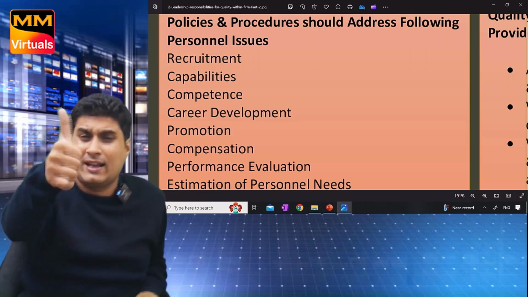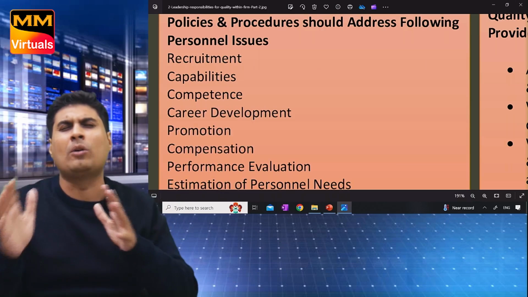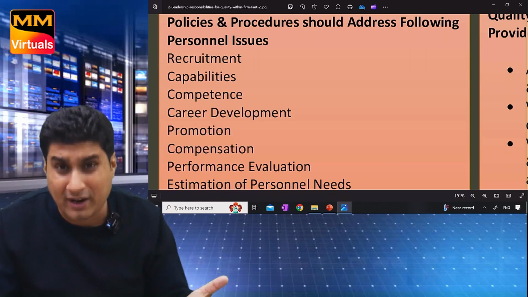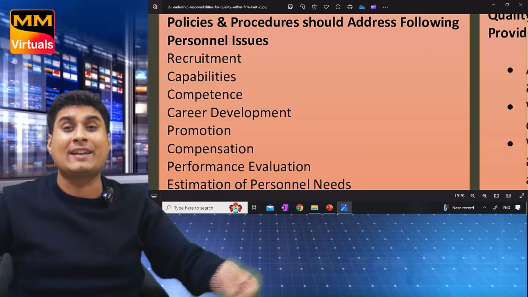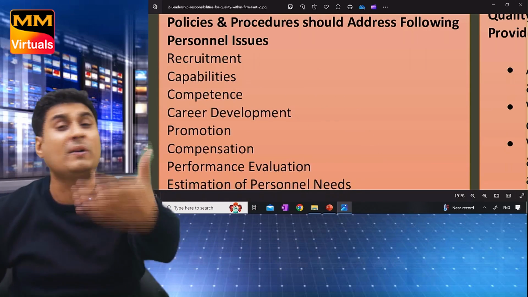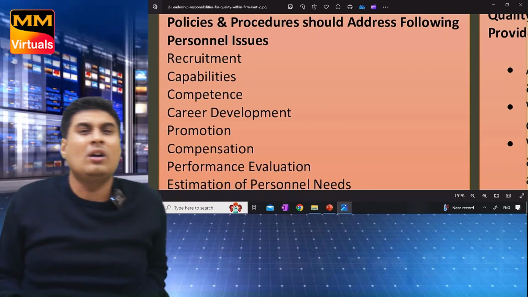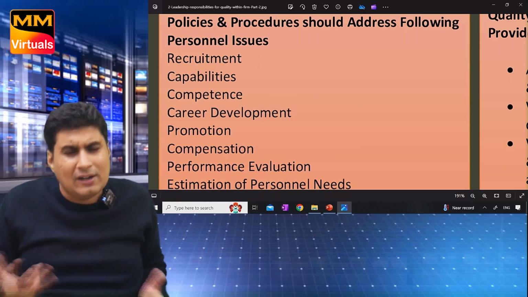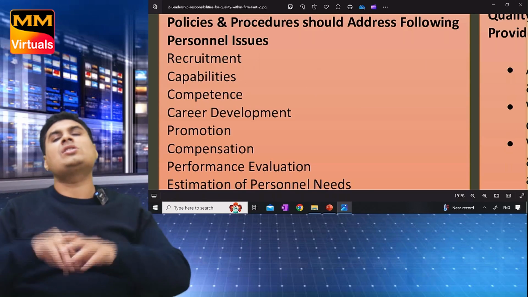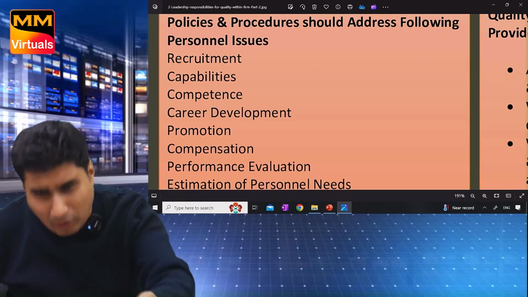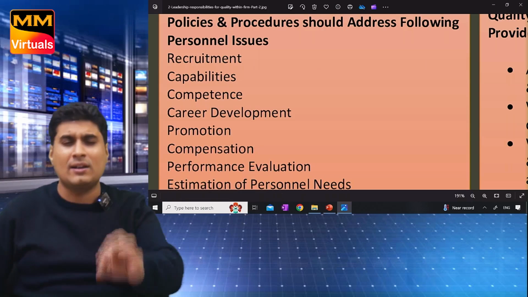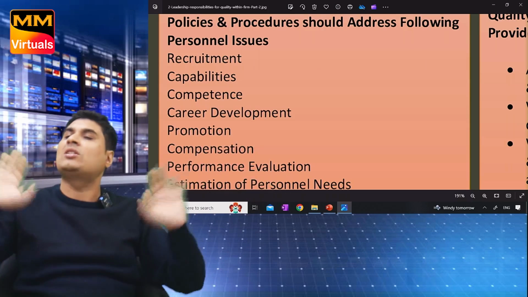Just read once. Recruitment. Whose recruitment? Capable, competent. You recruited. Career development, promotion. What is compensation? Always paying more than others. Okay, he will do work. And performance evaluation, estimation of personal need.